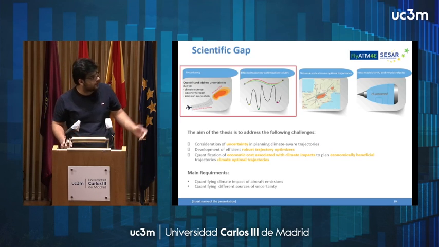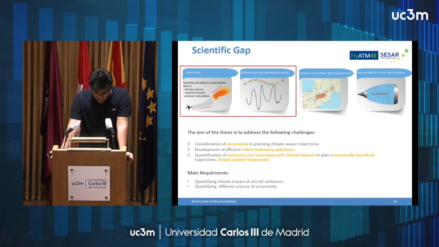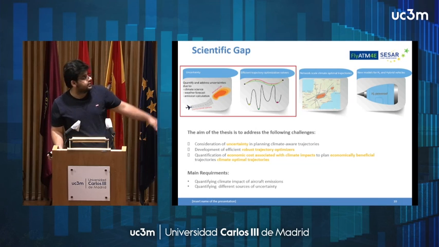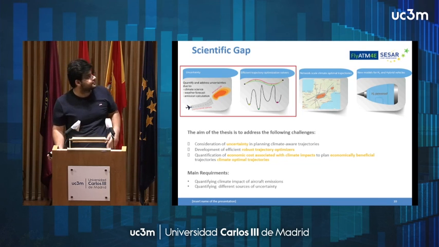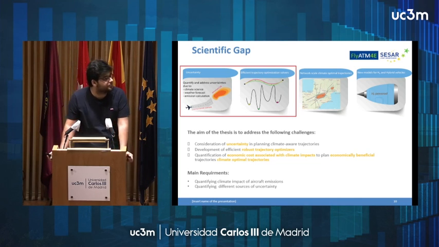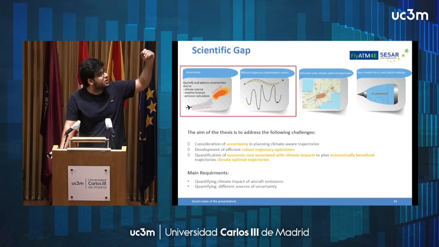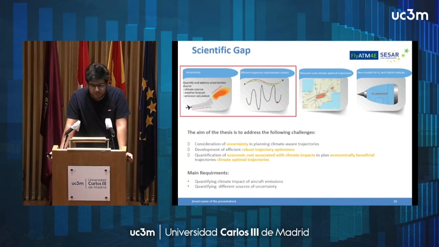After reviewing all these works, we found four main scientific gaps: uncertainty, efficient trajectory optimization solvers, network climate-optimal trajectories, and new models for hydrogen aircraft. The first two, the consideration of uncertainty and efficient trajectory optimization, will be addressed in my thesis.